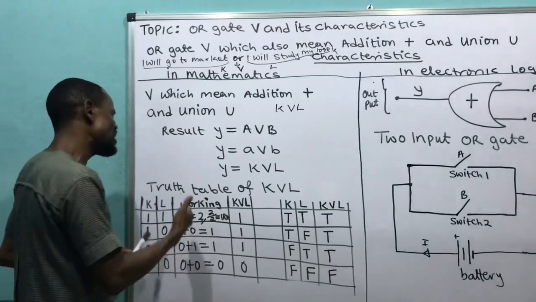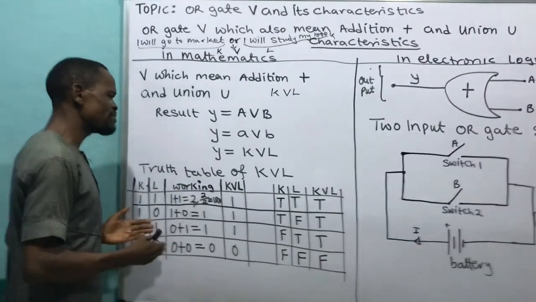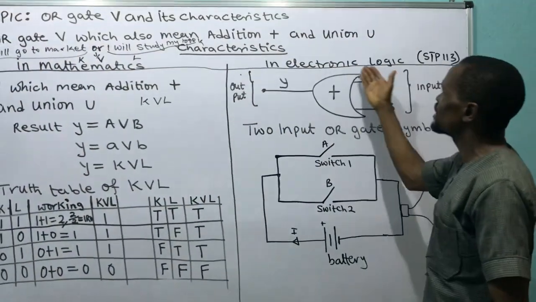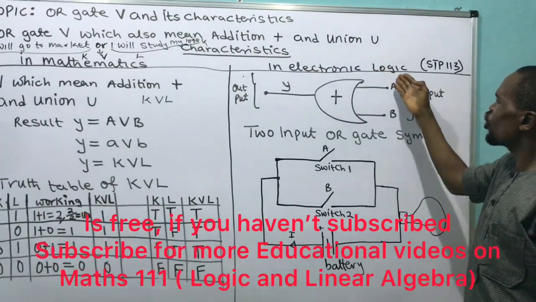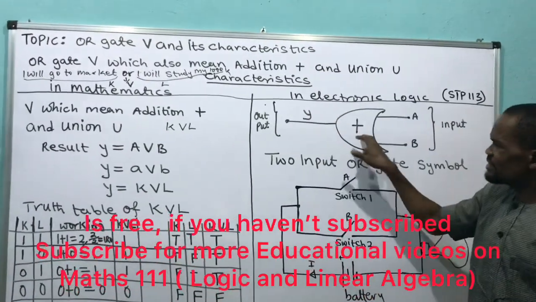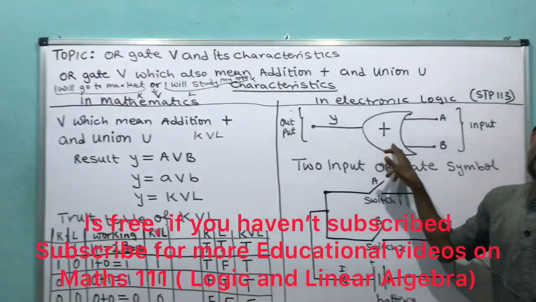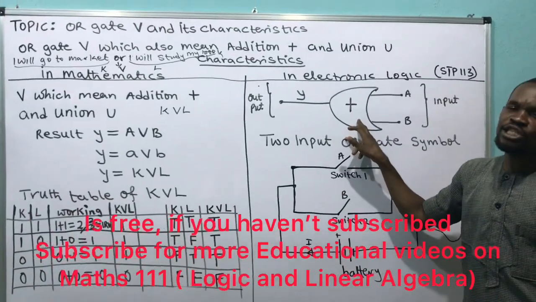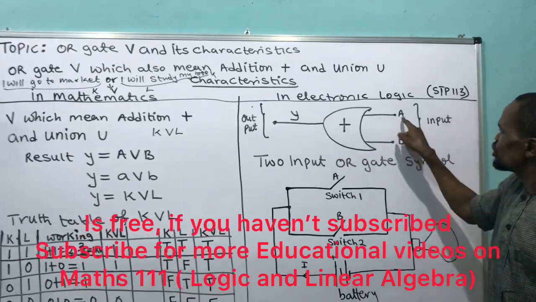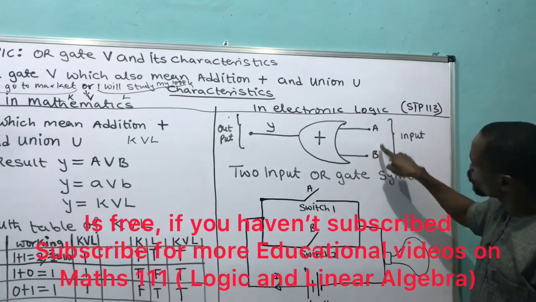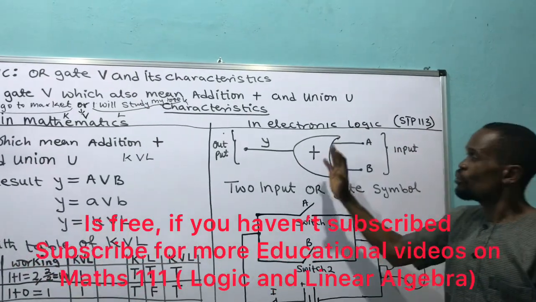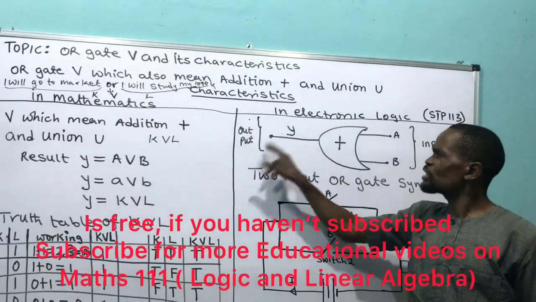Then let us look at the truth table. Before I go to the truth table, let us see what this means in electronic logic. In electronic logic, which we call XTP 113, this is the symbol of the OR gate, a decision maker. This is the OR gate, which has to decide. Then this is a two input OR gate. Look at input A, input B. This is what I call input, the one you put in. This one becomes output.